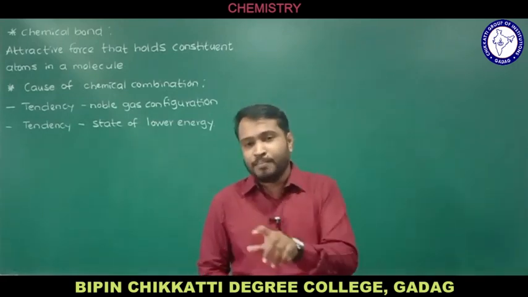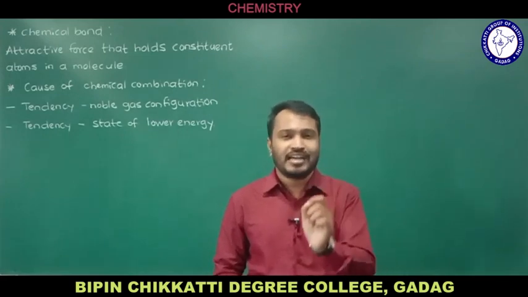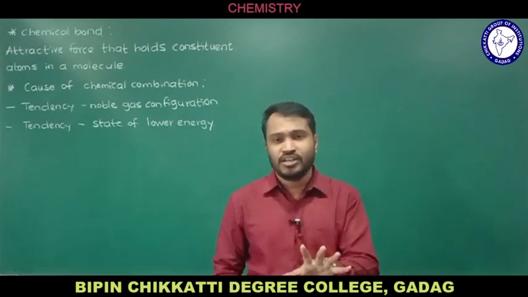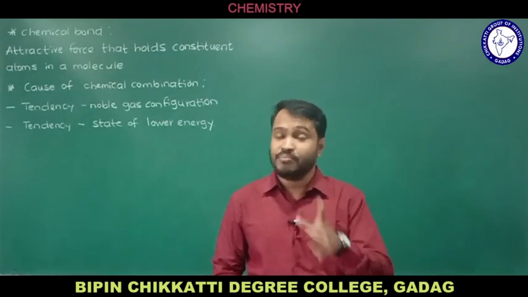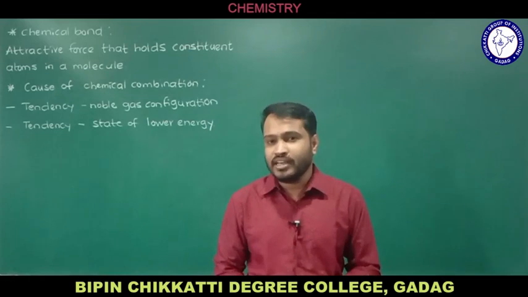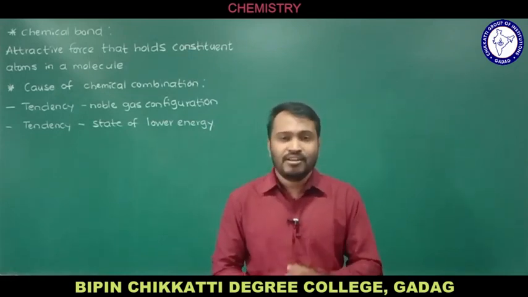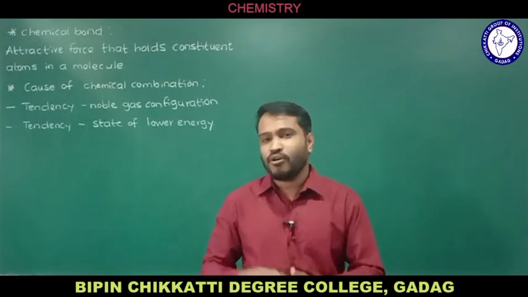Since atoms combine to attain these two conditions, there will be a force of attraction among the atoms, and that we call a chemical bond. So we came to know what actually a chemical bond is and why atoms combine. Now we'll see the different types of chemical bonds.